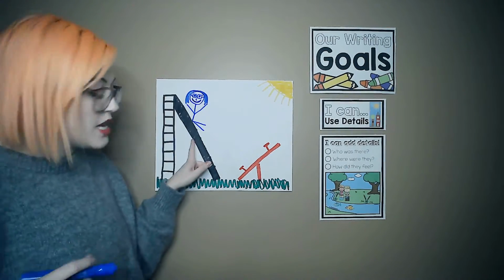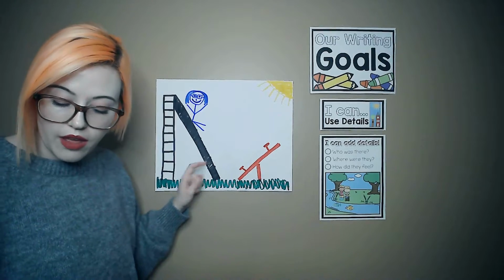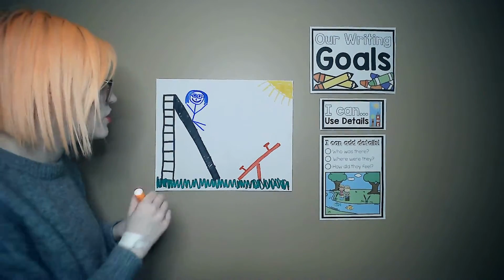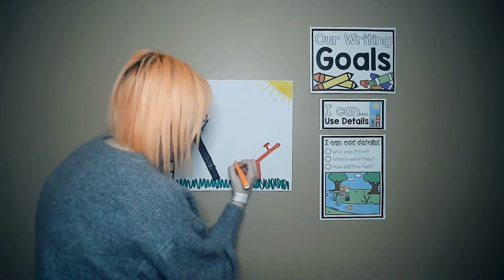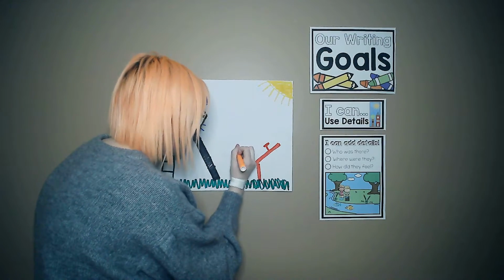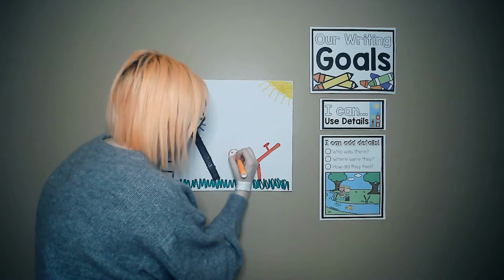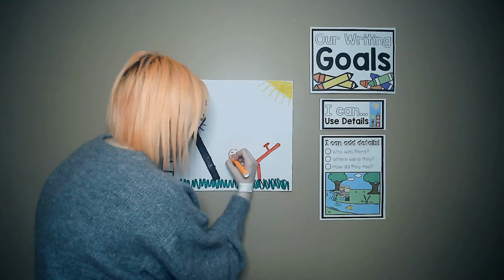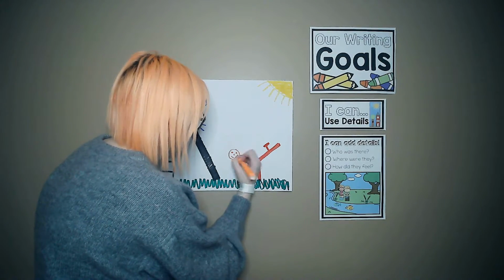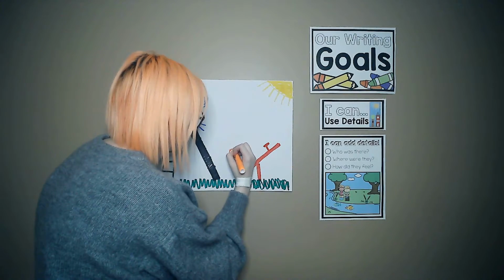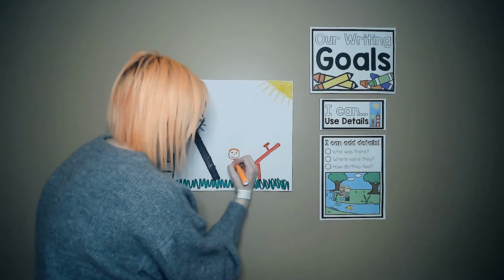And so that's me. And I went to the park with my brother. So I'm going to draw my brother on the teeter-totter. And my brother's calling me over because he wants me to play on the teeter-totter with him. So I'm going to draw a smile on him too because he likes going to the park. He has short hair.